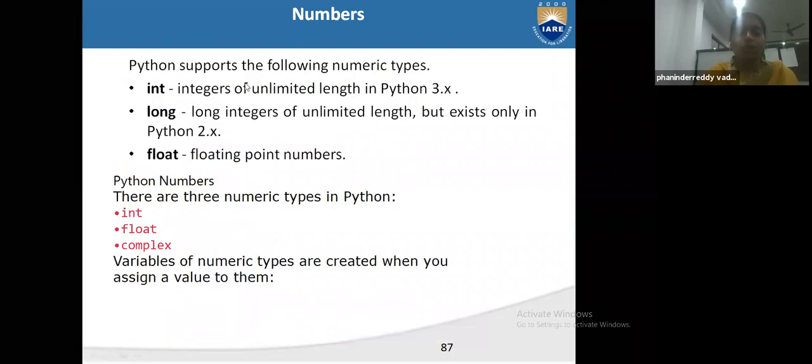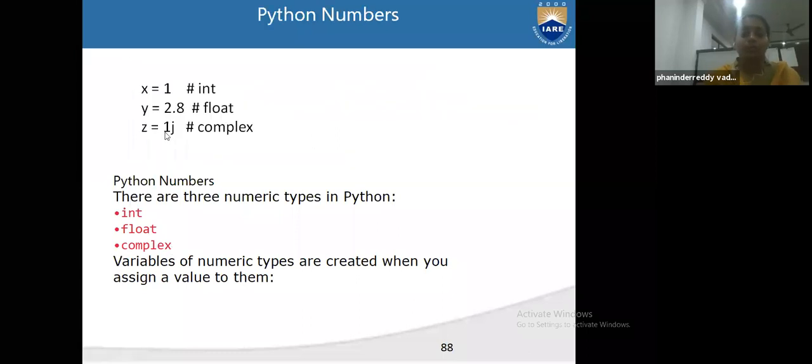So how many types of numeric data types are there: integer, long, and float. Long is used for 2.x and float is used for 3.x. And here complex numbers we are using: integer, float, and complex. Three types of numeric variable types are there in our Python.